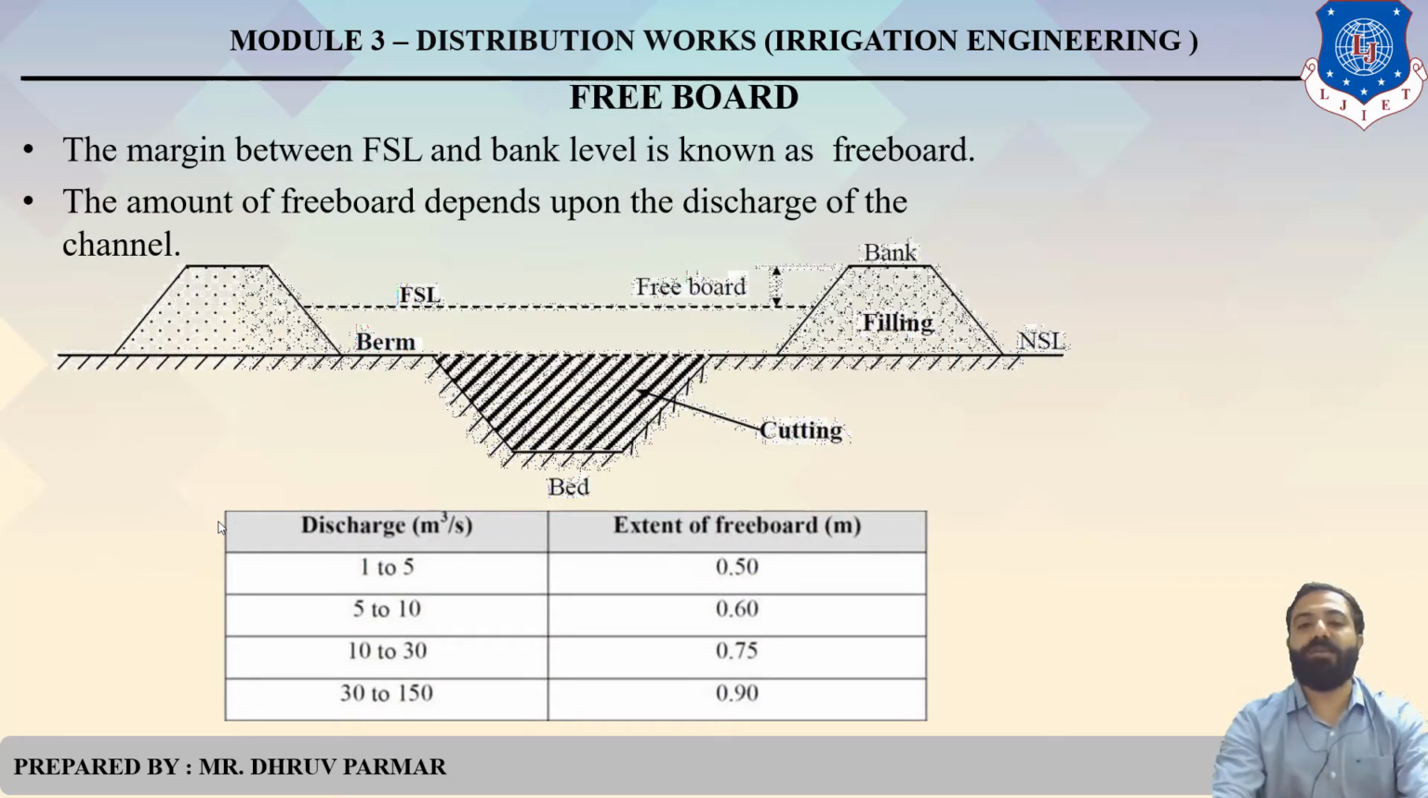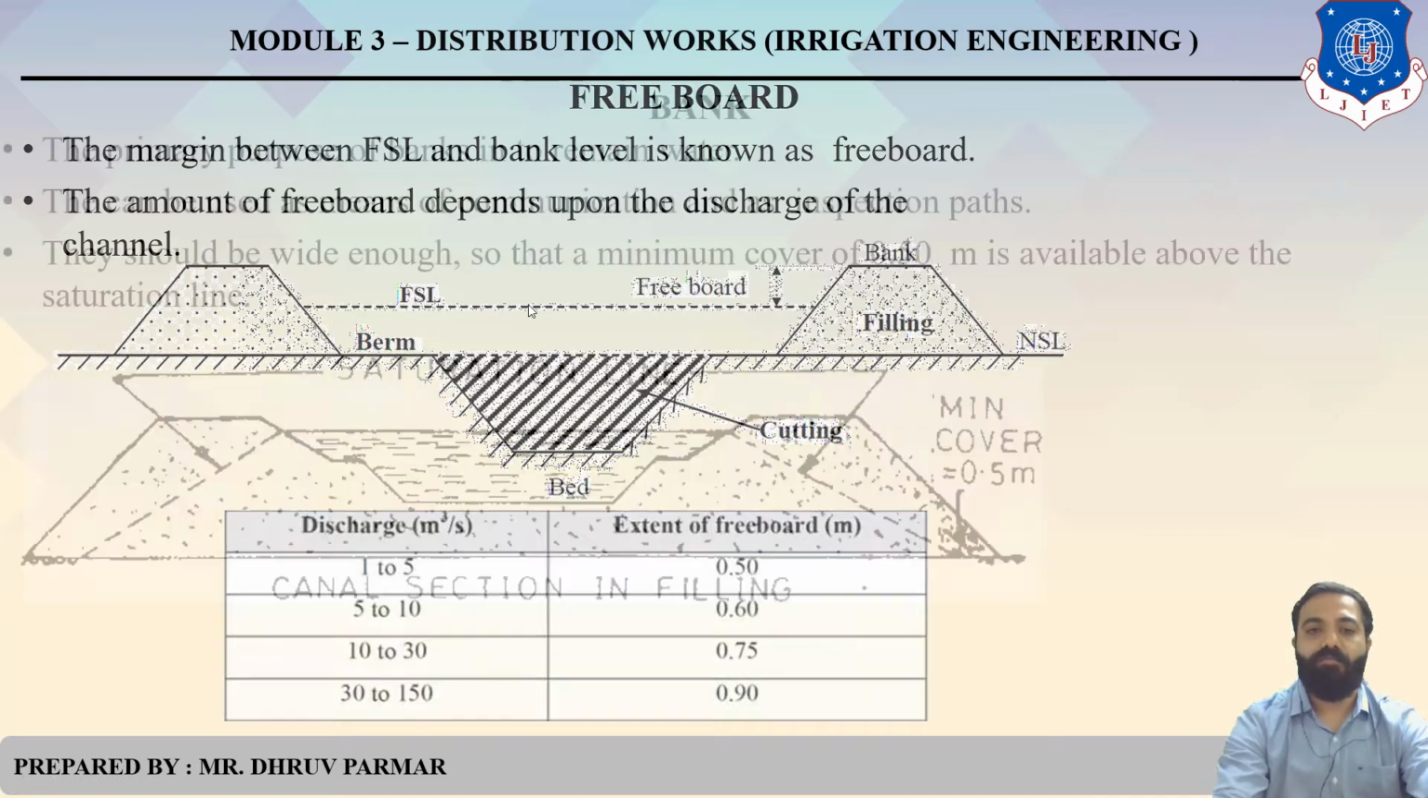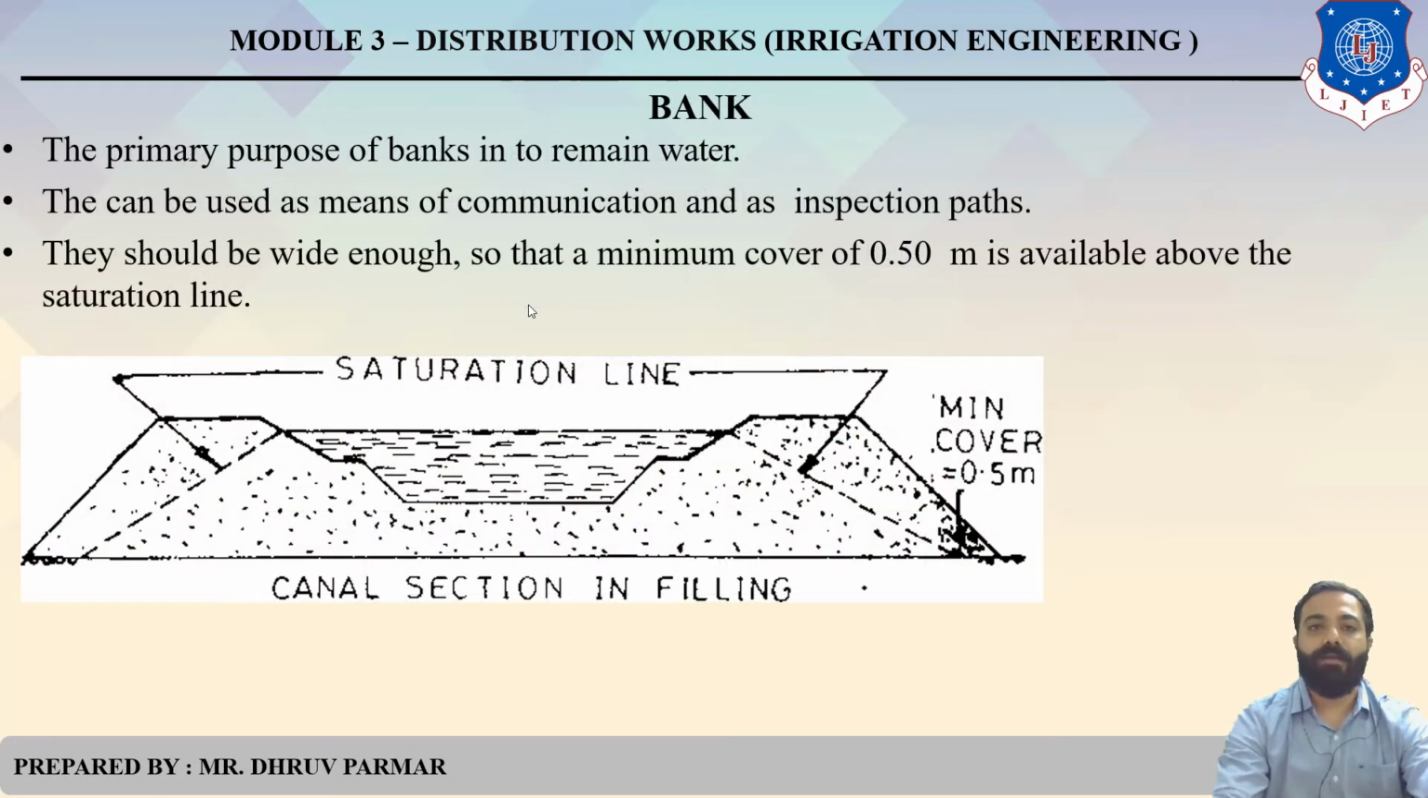Then what is the freeboard? So the freeboard is the margin between FSL, meaning full supply level, and the bank level. So the freeboard depends upon the discharge of the channel. Clear? In this example, the freeboard is shown between FSL and bank level. Clear? The next one, bank. So what is the purpose of bank? The main purpose is to retain water or to store water. Clear? Or they can be used as a communication and as an inspection path. So you can construct a road on the bank.